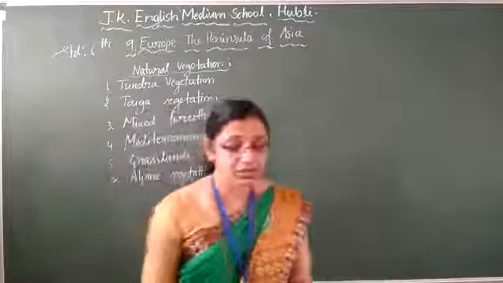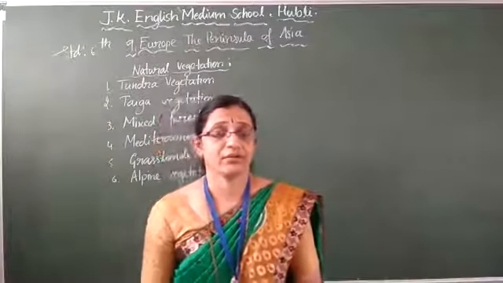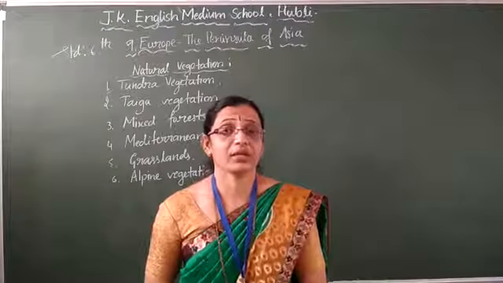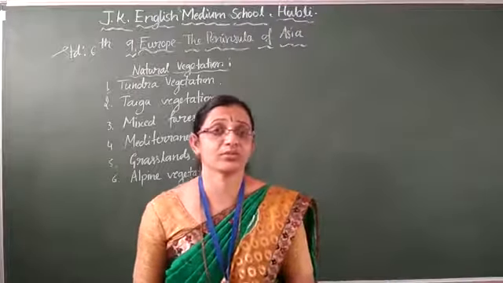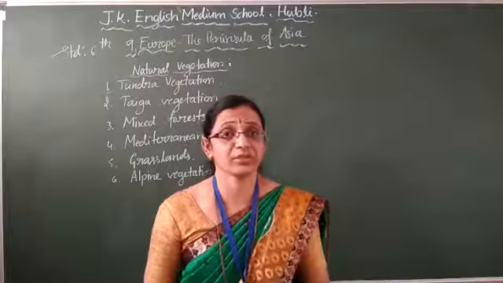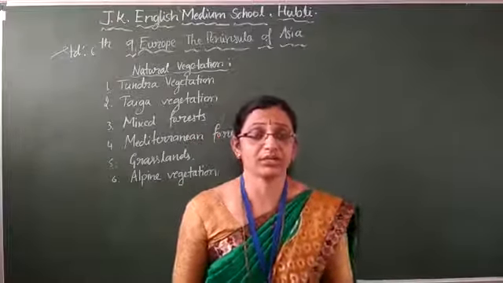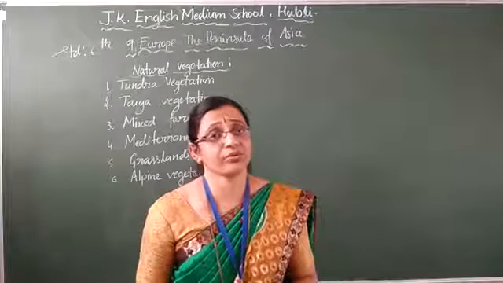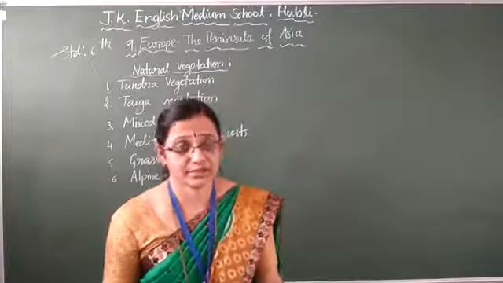Next comes taiga vegetation. Taiga vegetation means, see children, coniferous forests are also known as taiga forests. I said this when teaching Asia as a continent. Coniferous forest or taiga forest means what type of trees do we get? Cone-shaped trees. Christmas trees are like that. The leaves of those trees are like needles, with sharp edges. Such trees you will find in the taiga or coniferous forest.